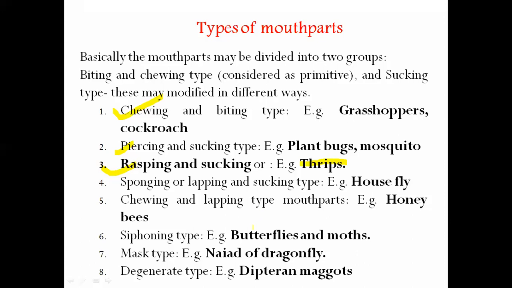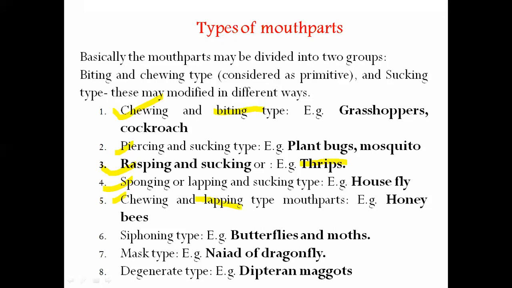Fourth one, sponging, that means the lapping or sponging type of mouth parts, which comes under the housefly insect. Chewing and lapping type of mouth parts, honeybees, chewing and lapping. This is also different, because here is the biting and here is the lapping. Lapping means there is some modification in the tabellum. Even to lick the nectar, there is also a different modification in the mandibles, isn't it, in case